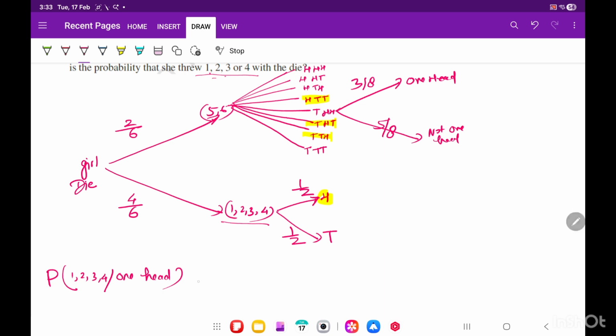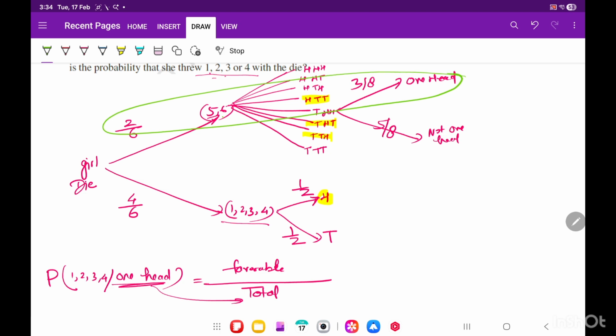So what are the total chances that she got head? And here is the favorable, correct? The total chances that she got 1 head are these. Let me write that she threw 5, 6 and she got head, 1 head, or she threw these 1, 2, 3, 4 and she got head.